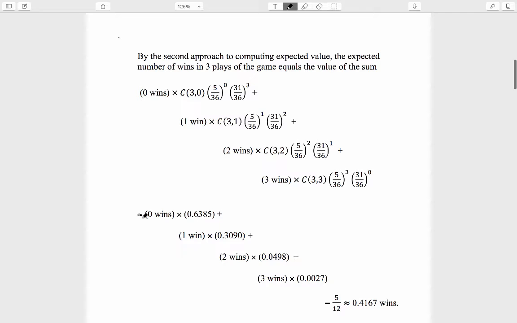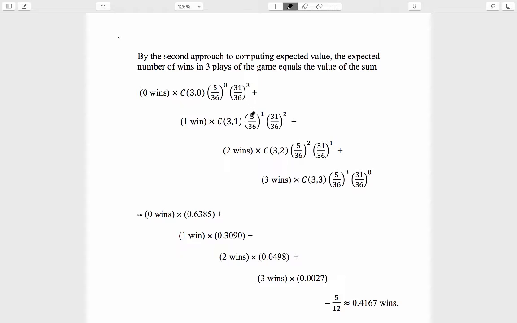By the second approach to computing expected value, the expected number of wins in three plays of the game equals the value of the following sum: number of wins times probability of that many wins, plus number of wins times probability of that many wins, etc., through all the different possible numbers of wins. So 0 wins times the probability of 0 wins, plus 1 win times the probability of 1 win, plus 2 wins times the probability of 2 wins, plus 3 wins times the probability of 3 wins.